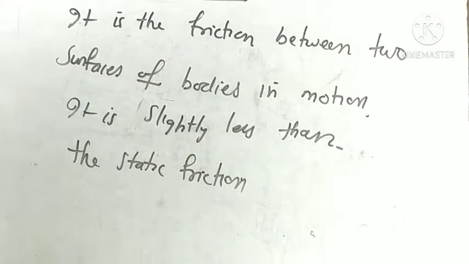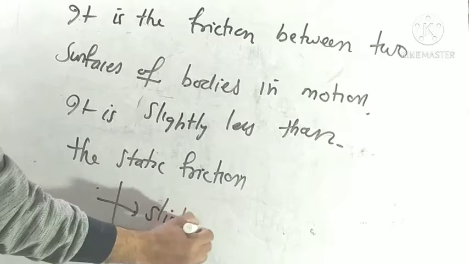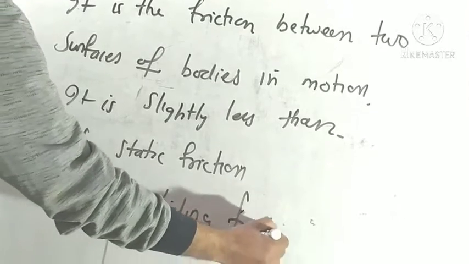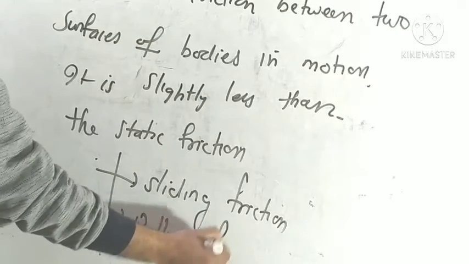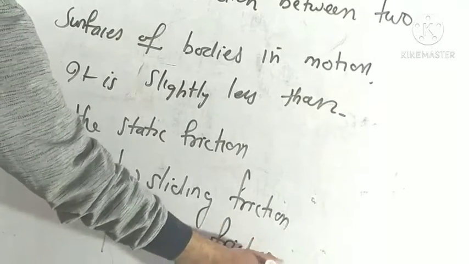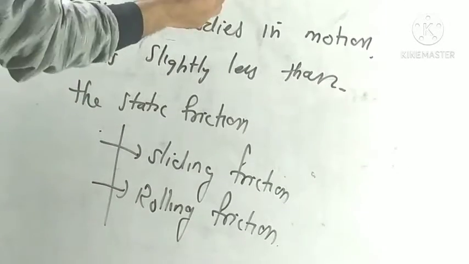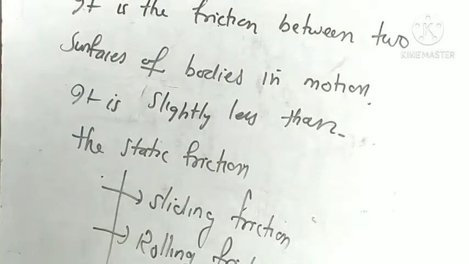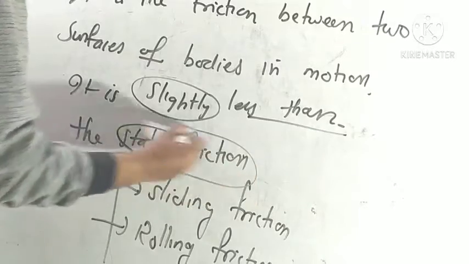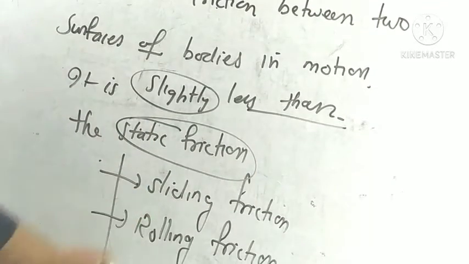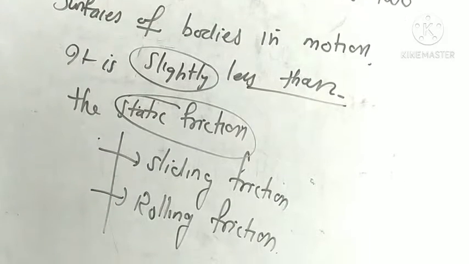It is also called kinetic friction. It has two parts, I mean two types of friction. First, sliding friction. Second, rolling friction.